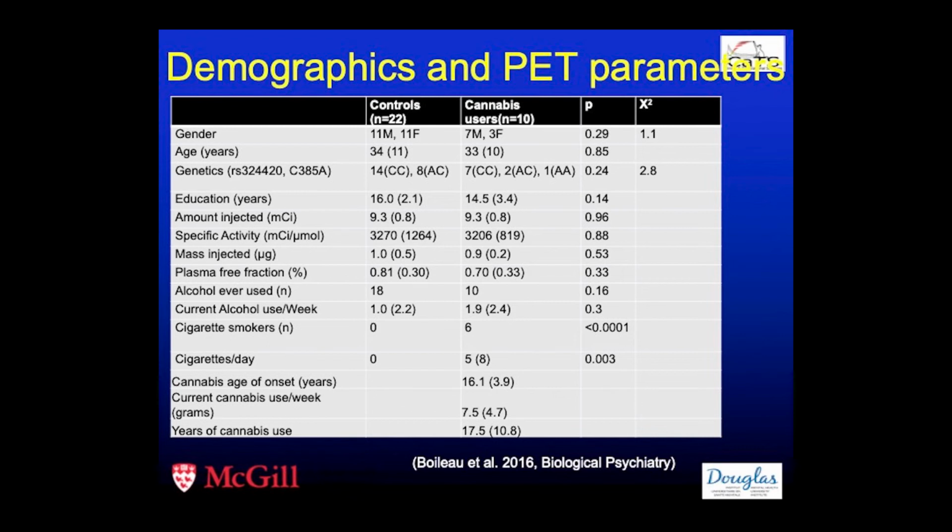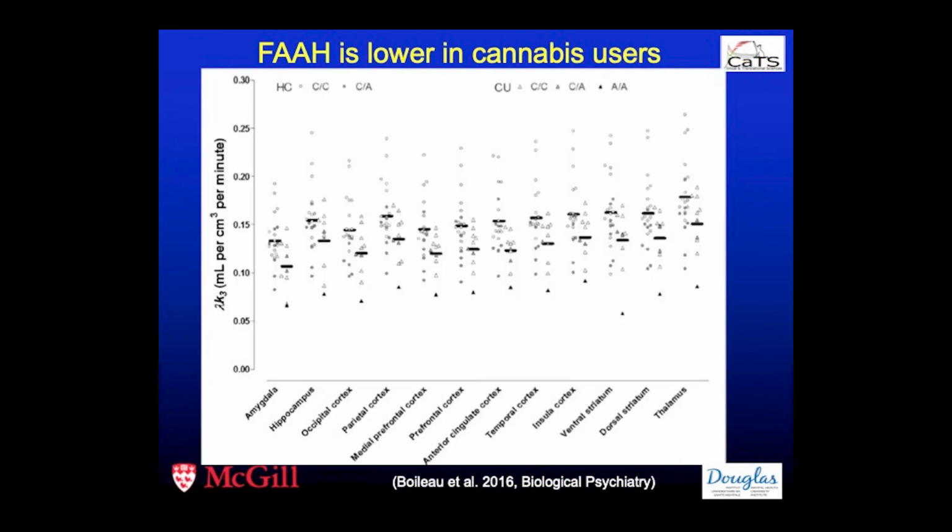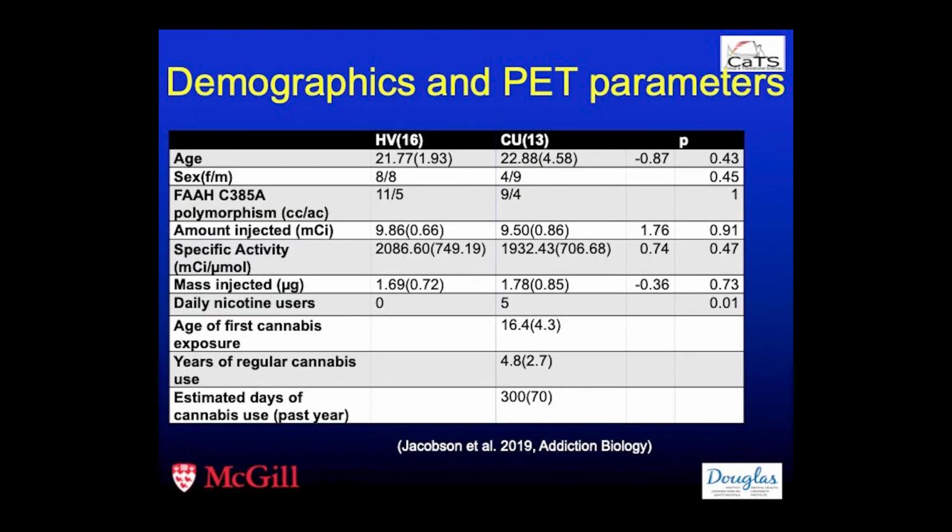As you can see here, there were differences in smoking status, as can be observed here as well. Most of these people started to use cannabis at the age of 16, and they have had between 10 and 17 years of cannabis exposure. On the y-axis you have FAAH levels, or curve lambda k3 values, and on the x-axis, different brain regions. As you can see, FAAH is significantly lower in cannabis users as compared to healthy volunteers.